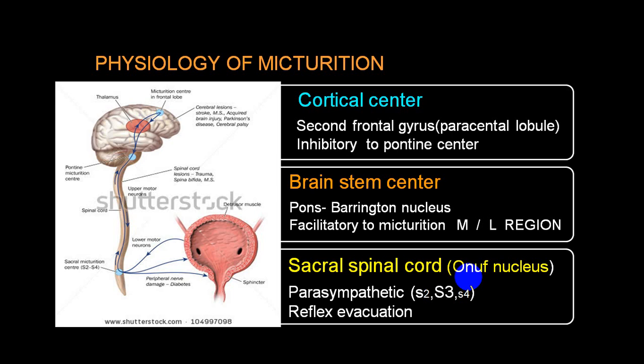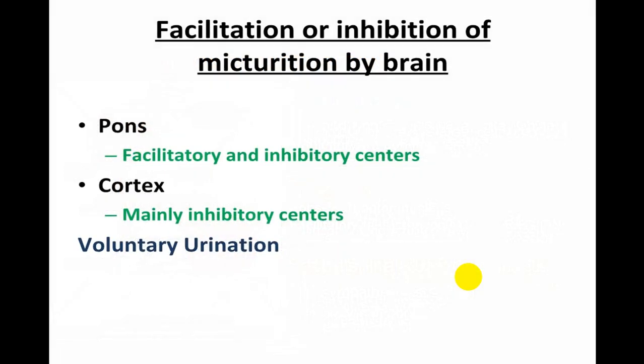While the sacral center is present at S2, S3, S4, it is called the Onuf nucleus, and it can take part in reflex evacuation. So the pons has two types of centers: a facilitatory center and an inhibitory center. The cortex has mainly an inhibitory center.